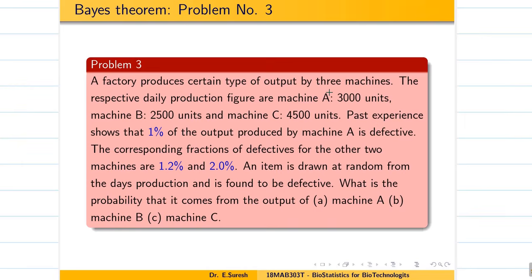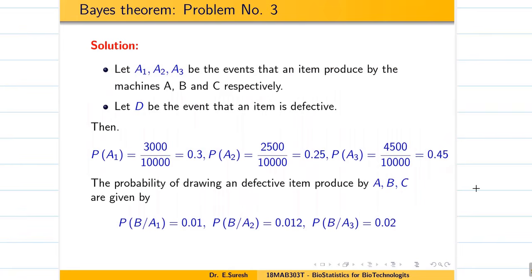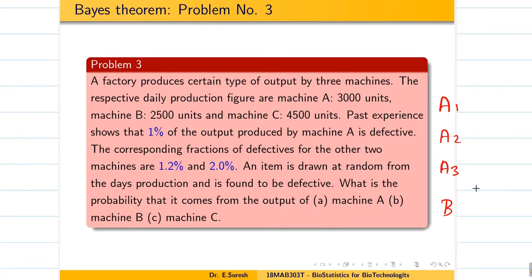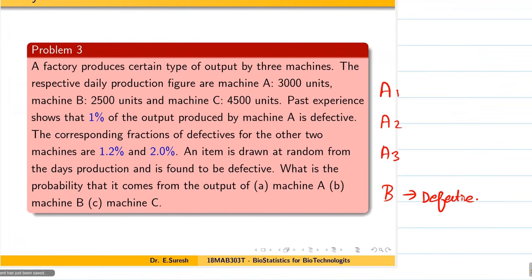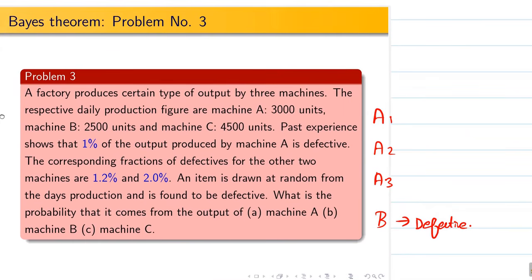A factory produces a certain type of output from 3 machines, A1, A2, A3, right, events. Some percent of the machine output is defective. So defective means you can take B or D. I have taken B because we have A, not A. So B is for defective item. Good.